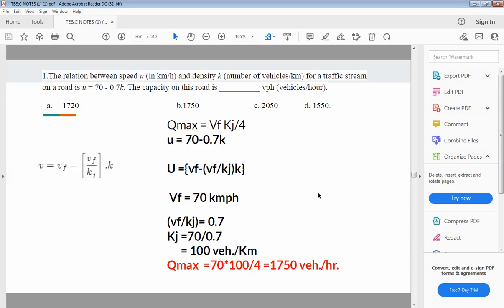So the relationship between the speed and density for the traffic speed on the road is given by U is equal to 70 minus 0.7 K. The capacity on this road.